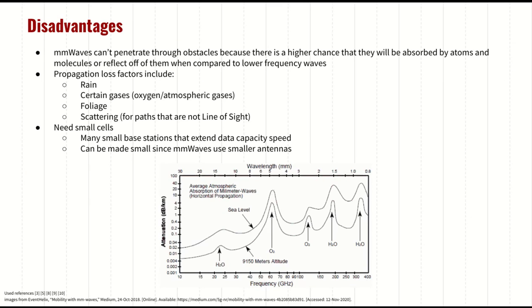The propagation loss factors cause 5G to require small cells, which are essentially small base stations that can extend the data capacity speed. They can be smaller than current base stations since millimeter waves use smaller antennas than common communication frequencies.